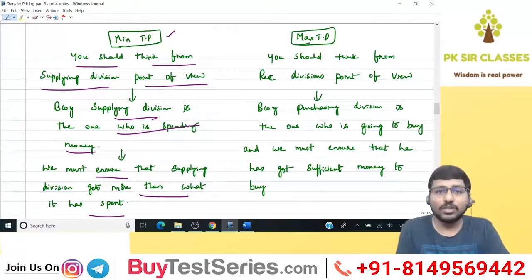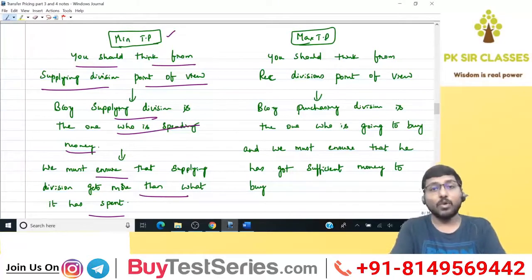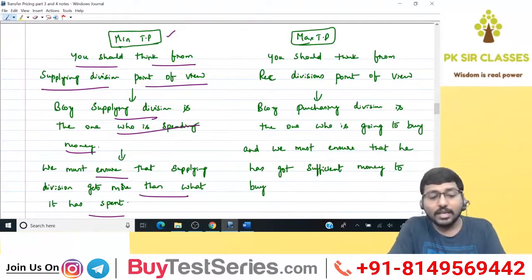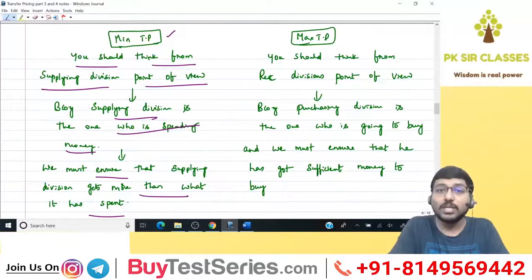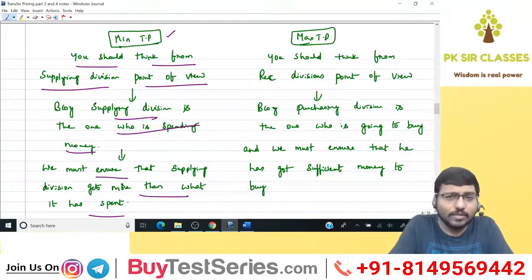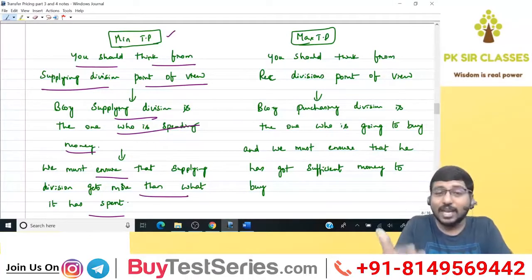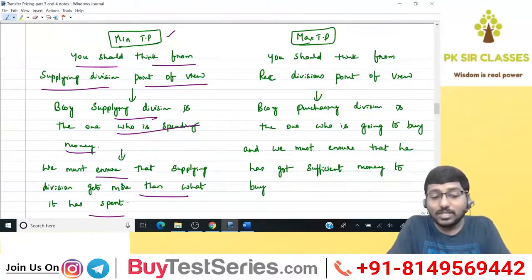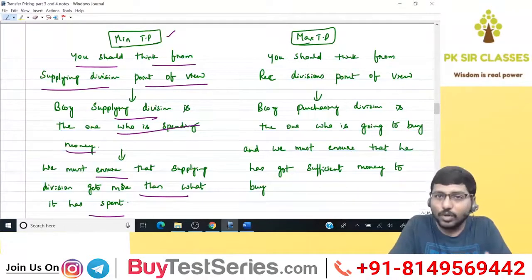Now that's the way we have to learn the subject. It's not like we see one problem and then we try to learn, okay, this is the way the problem has been solved. It doesn't work. Then you don't have the skill, or you don't get the skill to solve new problems. Are you able to understand? Our target here is to solve altogether new models. Therefore, we will learn concepts as adjustments, not as problems. There's a lot of difference between learning problems as problems and learning problems as adjustments, because adjustments have universal appeal. Once you learn an adjustment, it can be applied in any problem, in any scenario. Are you able to understand?